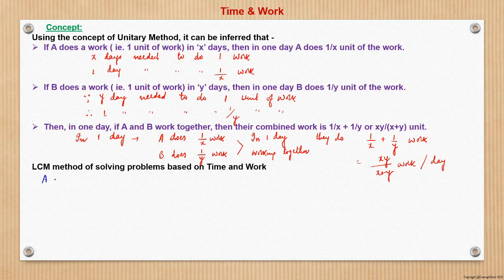So in LCM method, I'll take an example. Let's suppose A does a work in say 4 days and B does the same work in 5 days.